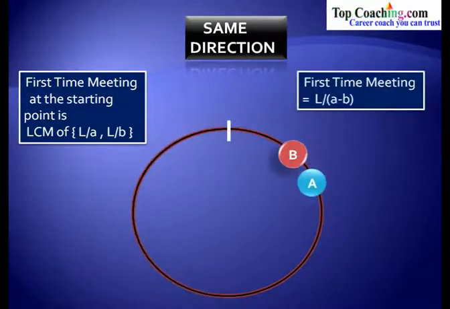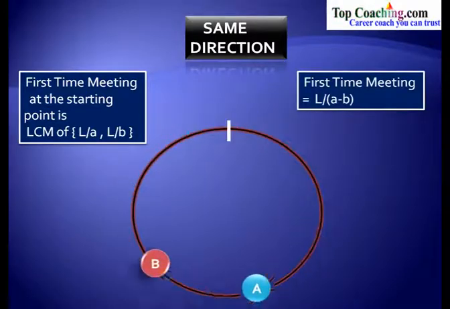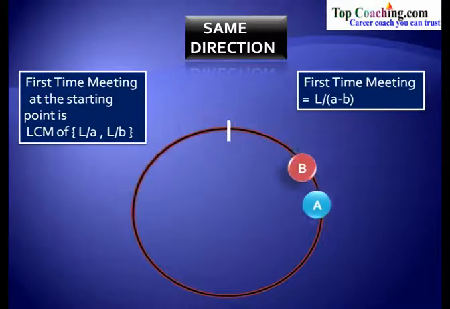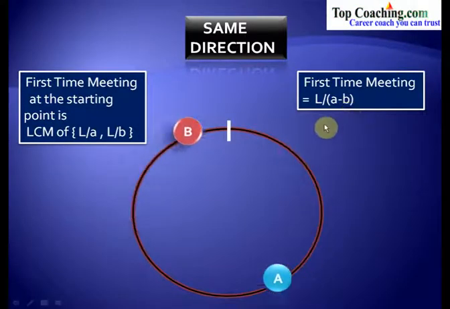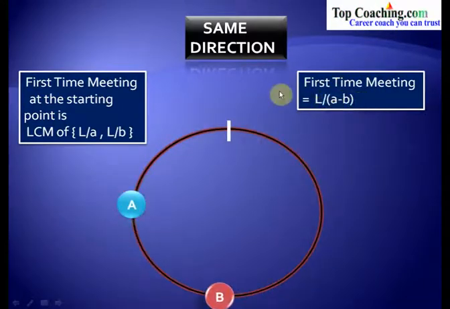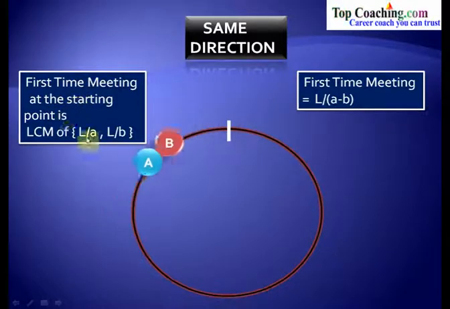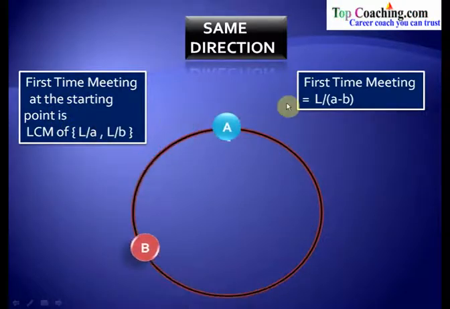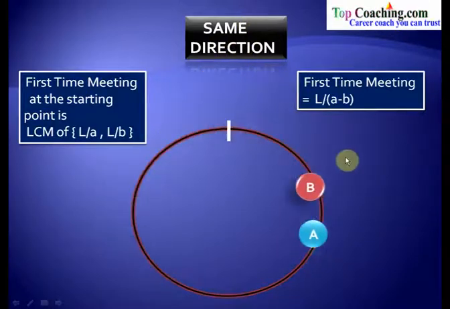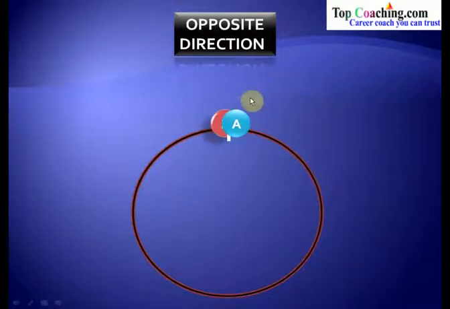Now the first time meeting would be L divided by A minus B. Now why does this happen? Because the length of the track is L units and the relative speed would be A minus B. Why? Because they are moving in the same direction, so the speeds must be subtracted. Thus the first time meeting would be L by A minus B, and the first time meeting at the starting point would be LCM of L by A, L by B. So this is the case when they are running in the same direction. Now let's take the case when A and B are moving in the opposite direction.